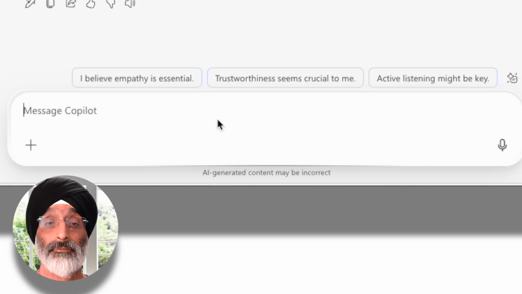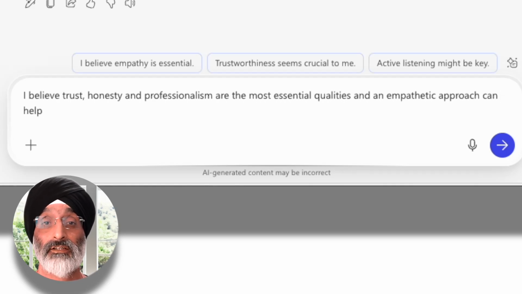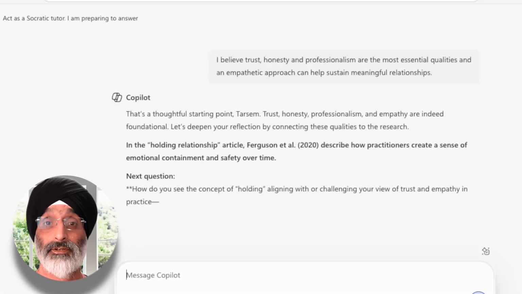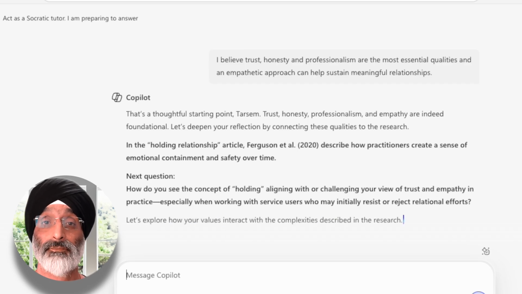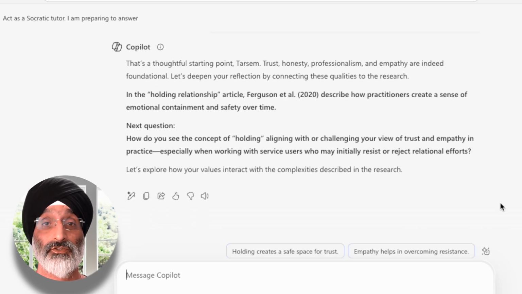So I'll type in, I believe trust, honesty and professionalism are the most essential qualities, and an empathetic approach can help sustain meaningful relationships. And Copilot responds in the following way. That's a thoughtful starting point, Sam. Trust, honesty, professionalism and empathy are indeed foundational. Let's deepen your reflection by connecting these qualities to the research.